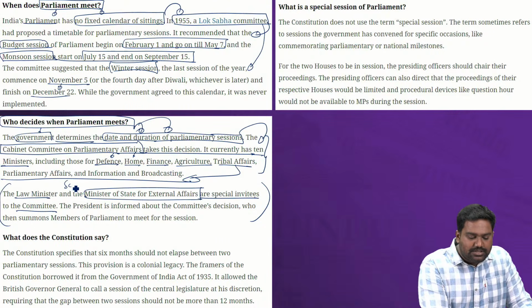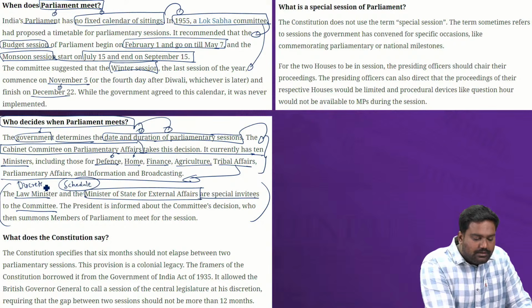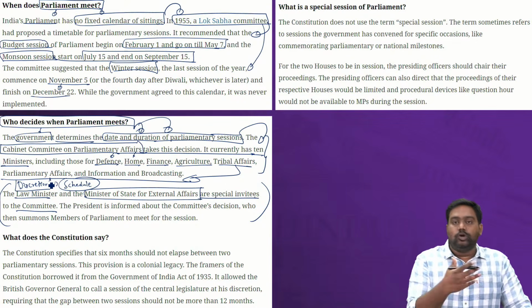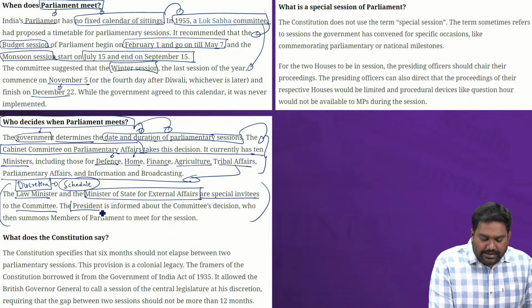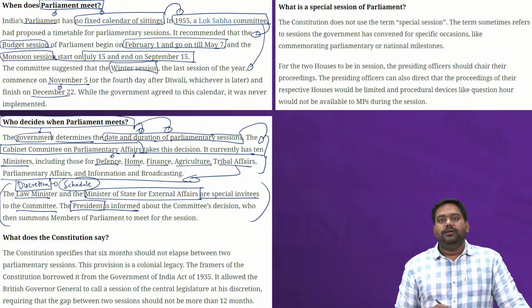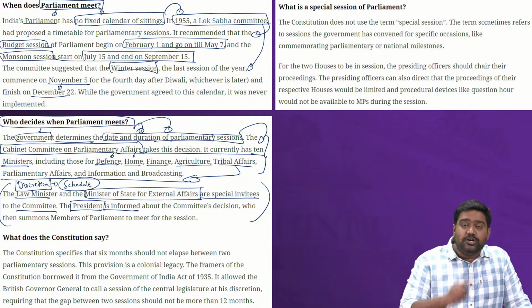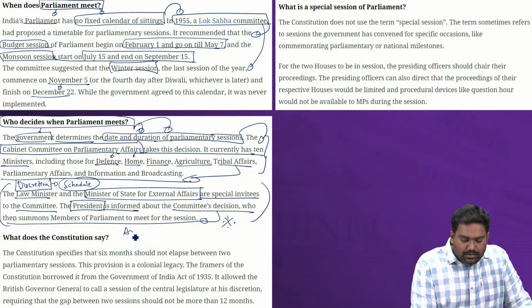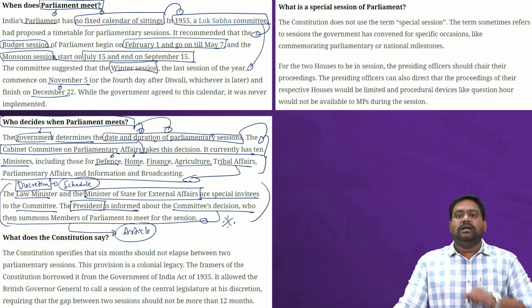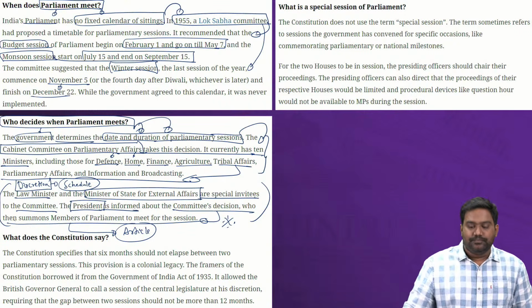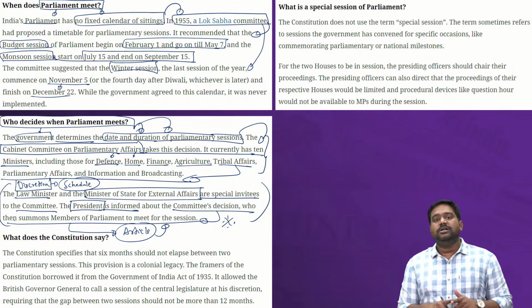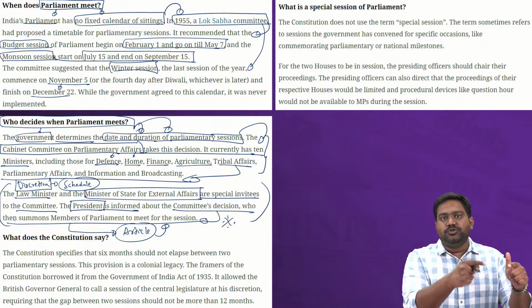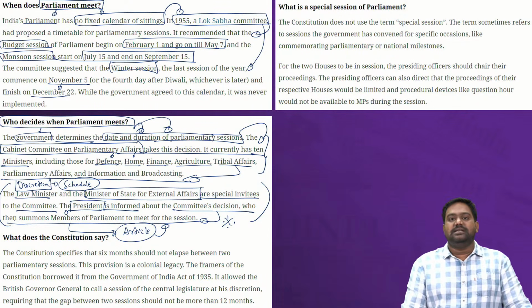Once the exact schedule is decided by the government, right, this is left to the discretion of the government. So this final schedule is brought out by the Cabinet Committee on Parliamentary Affairs, and then the government informs the President of India, because the President of India is the one who has the powers to summon the House. There is an article in the Constitution that provides this power to the President. Now please find out which article this is and mention that article in the comments below. The President has the powers to summon the House, so the schedule is given by the government to the President, and the President accordingly summons the House.